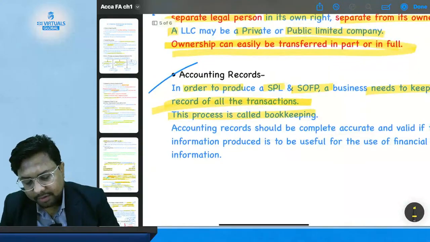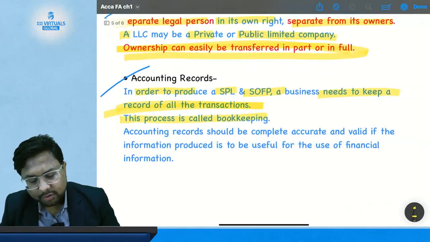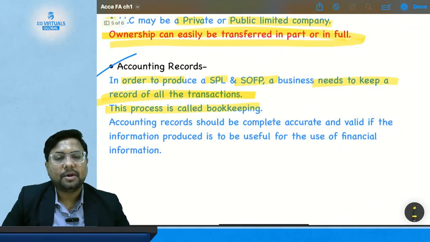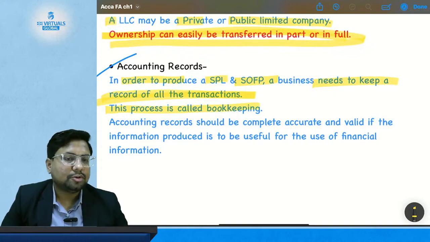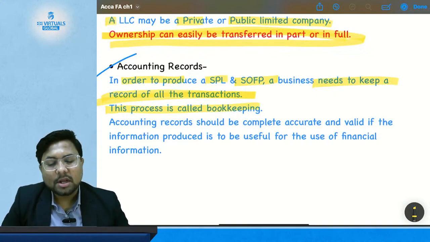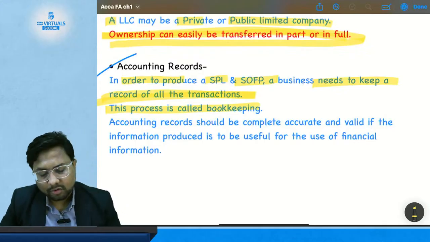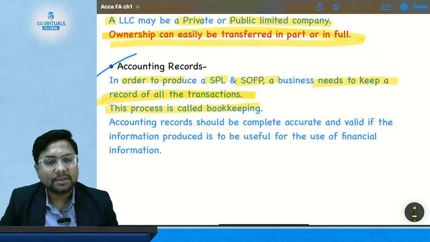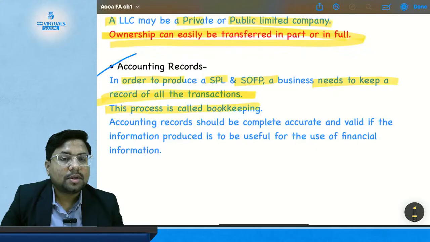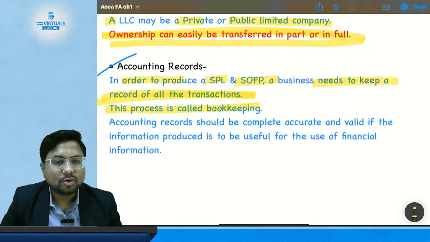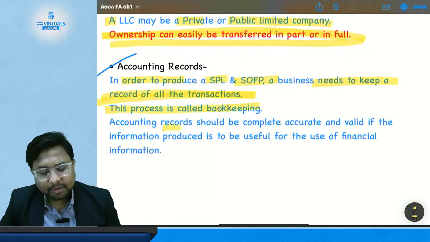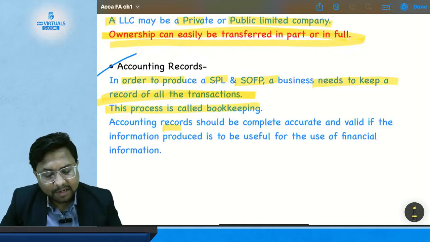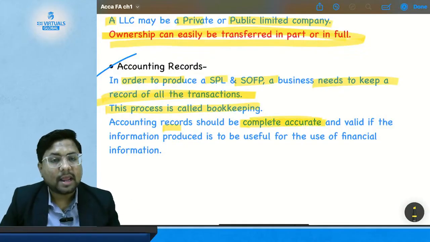We are studying accounting records. In order to produce financial statements, that is the statement of profit or loss or the statement of financial position, a business needs to have a record of all the transactions, and this recording of transactions is called bookkeeping. Accounting records should be complete and accurate.